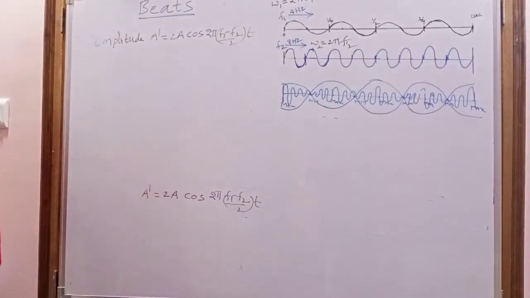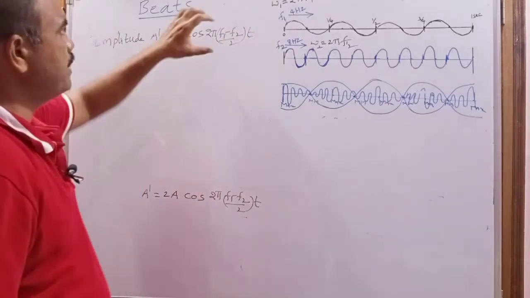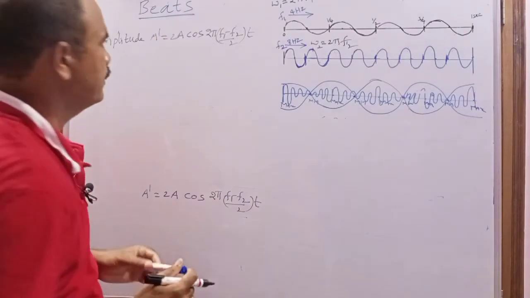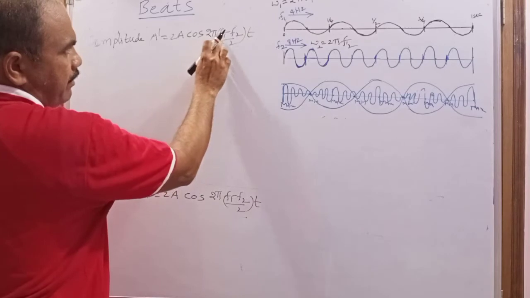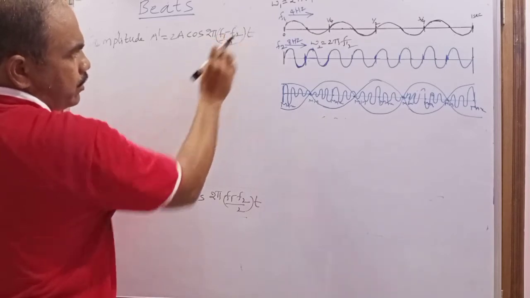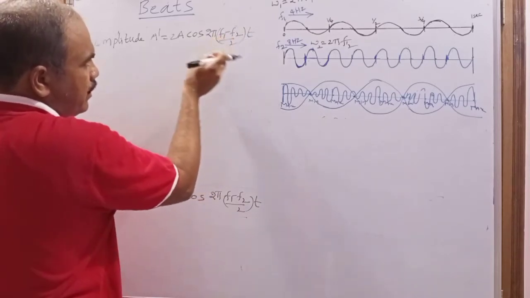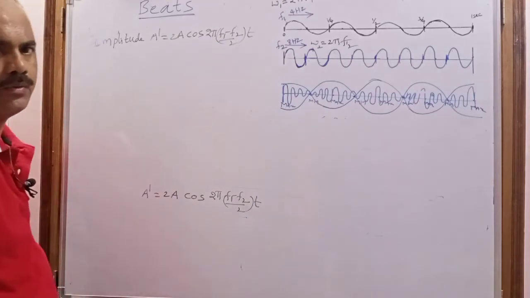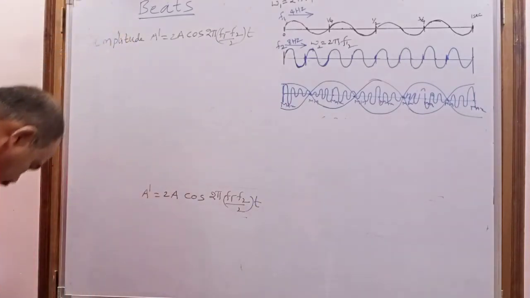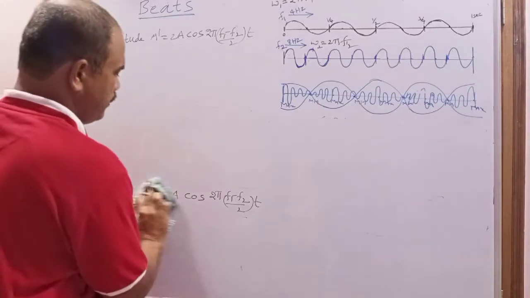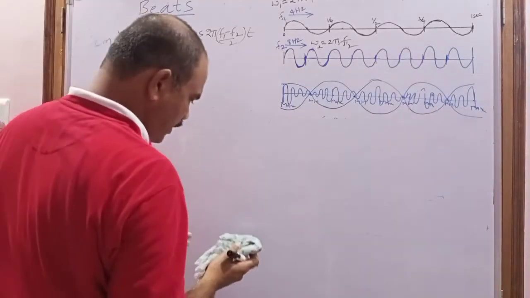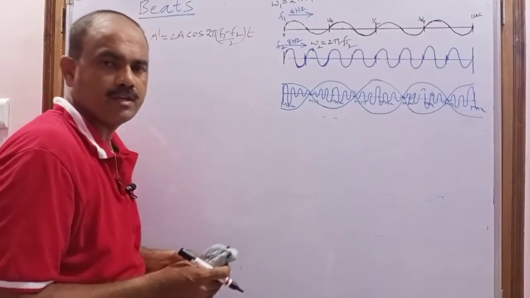So now again this amplitude depends upon this cos value. Here theta is nothing but 2 pi (f1 minus f2)/2 into t, and this cos value decides the amplitude. So when is the cos value maximum, and when is it minimum?